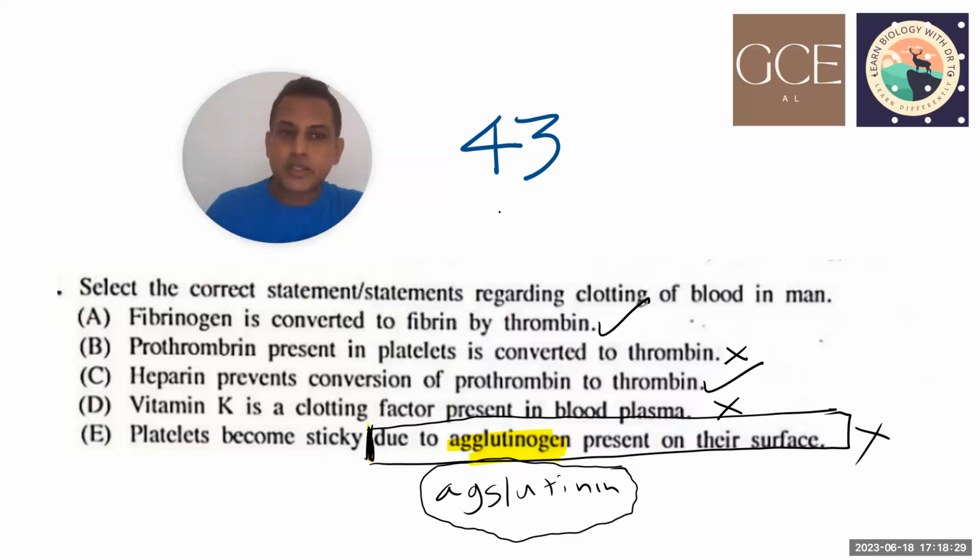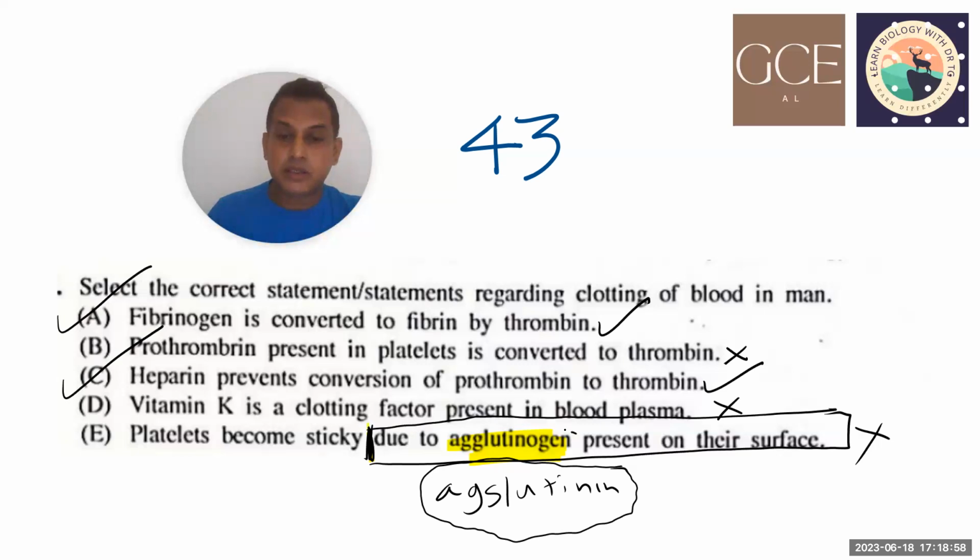So in this question 43, only A and C are the correct answer. When A and C are the correct answer, we have to go for the other option, option 5. This is a very important question. Question numbers 40 to 50.